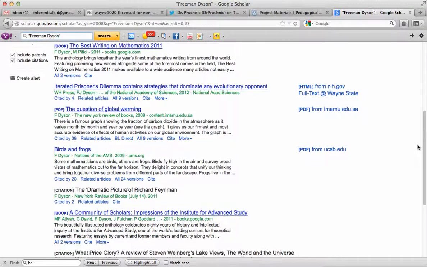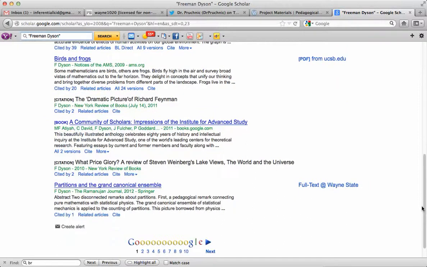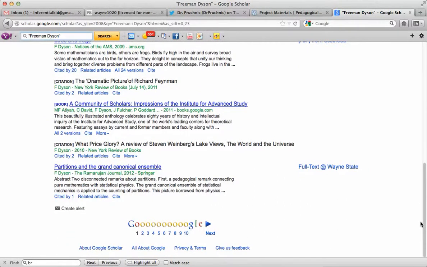Here we go. Now I want to look for scholarly journals in particular. So something for the National Academy of Sciences seems like it would be pretty useful to me. Or maybe this one from the Ramanujan Journal in 2012. So again, if it has journal in the title, I'm probably looking at an academic journal. If I look at the abstract, I can probably be pretty well assured that this sounds like it's an academic journal. And this is a good one for me to use because it's under full text, or I have this link that says full text at Wayne State off to the right.